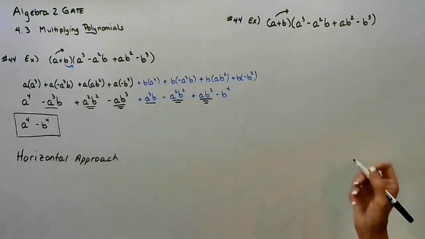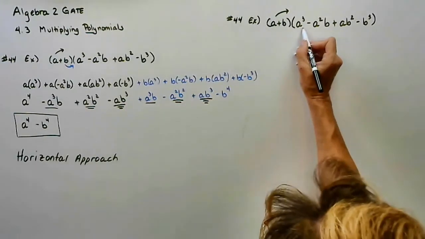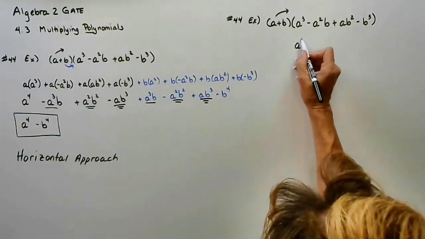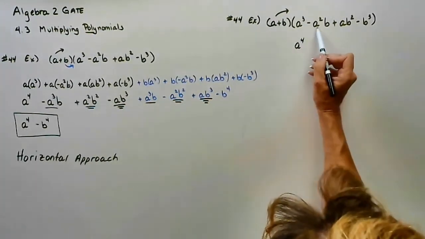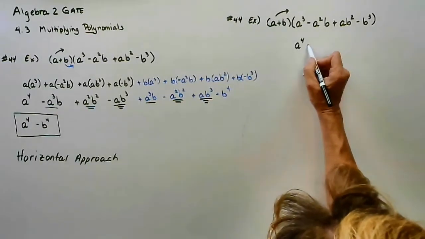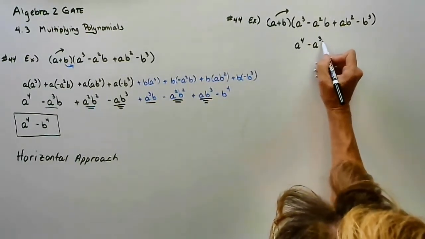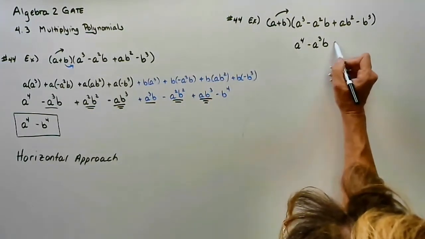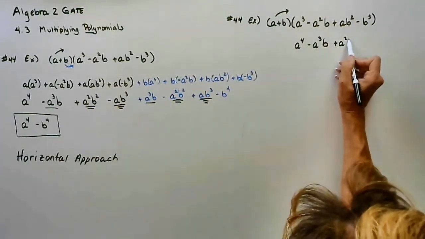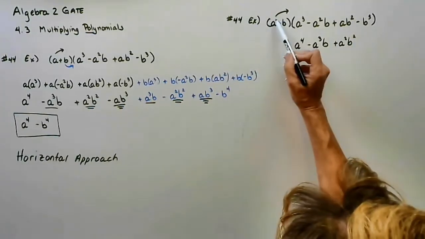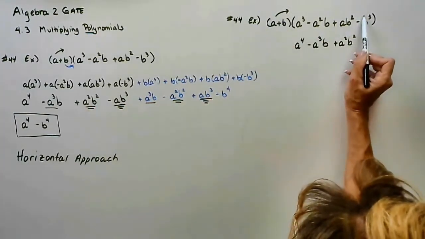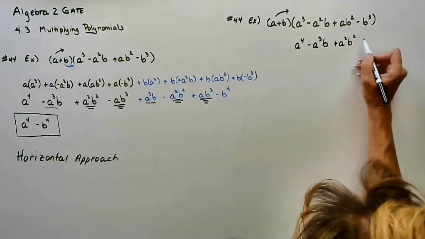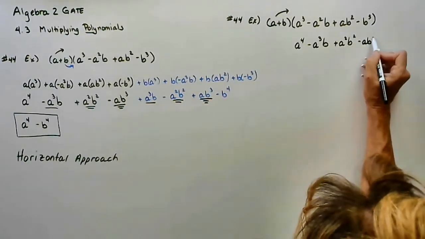Right? a times a to the third, a to the fourth. a times our second term, a to the third b. a times our third term, a squared b squared. a times our last term, ab cubed.